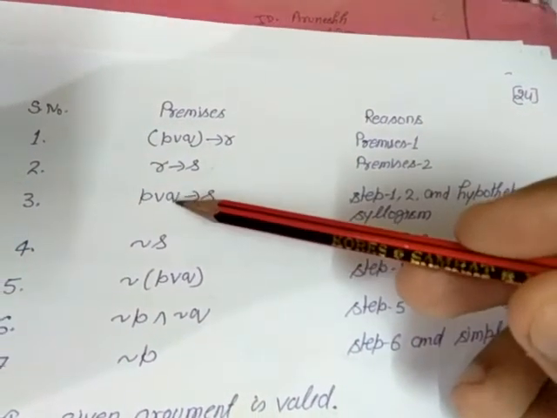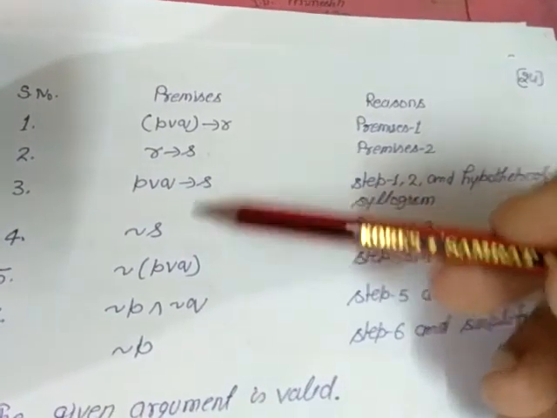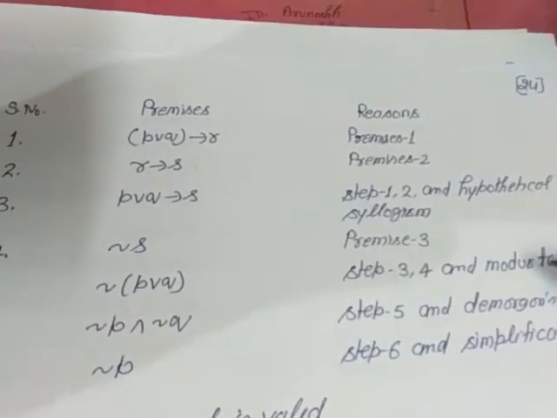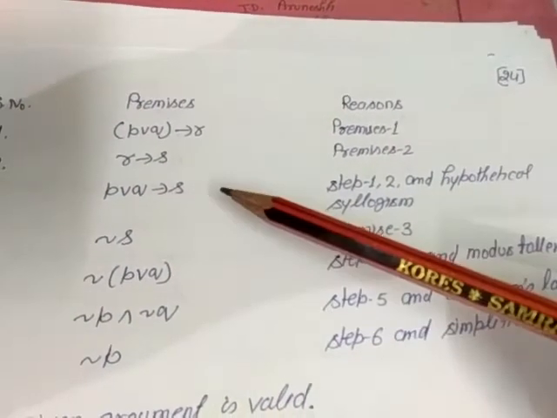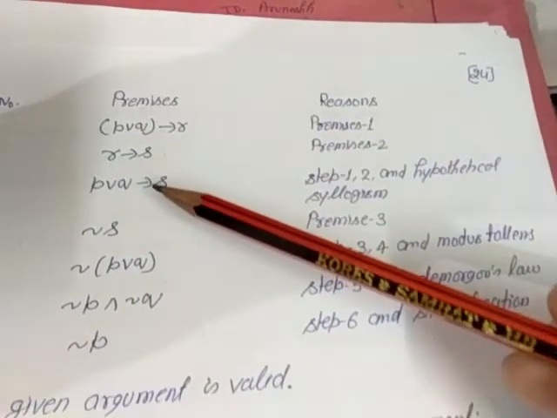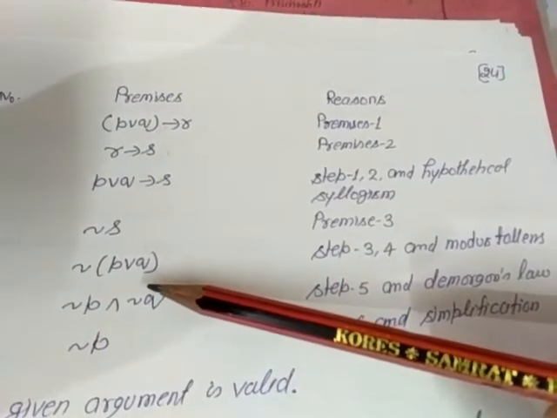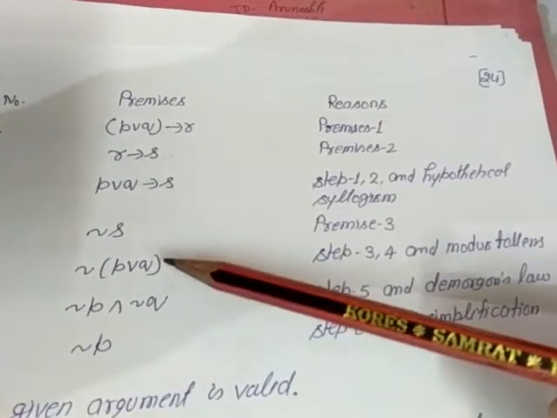Now P or Q implies s and negation of s can be combined by the Modus Tollens property. We know that if P implies Q is true and negation of Q, then the result will be negation of P, as we have discussed in the rule of Modus Tollens. The result will be negation of P or Q.